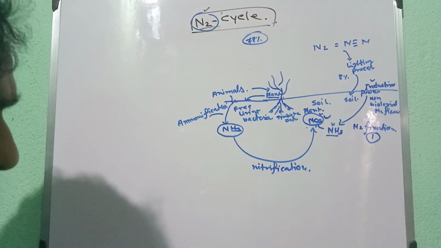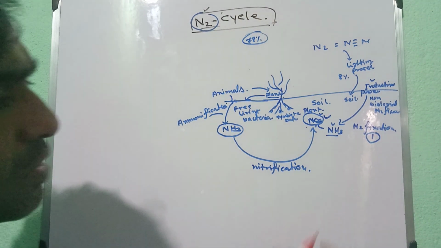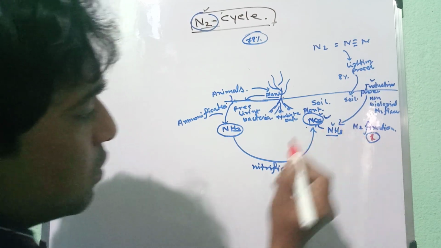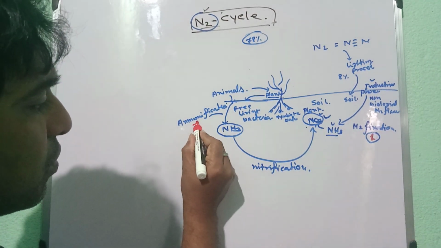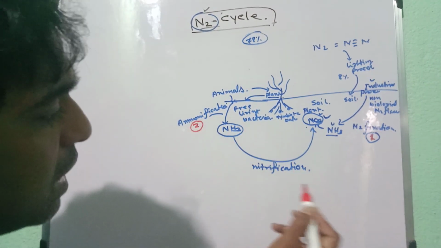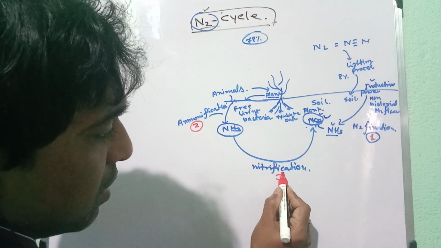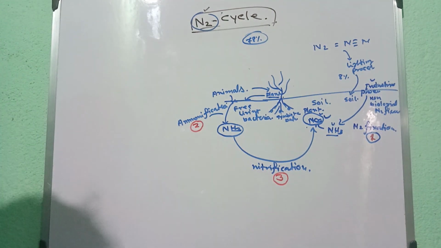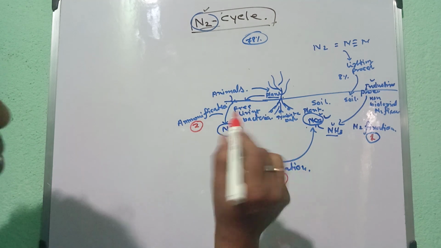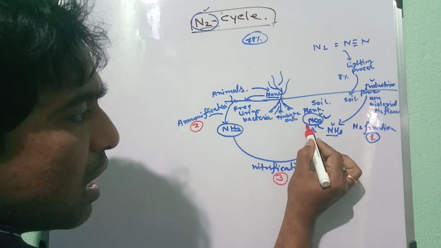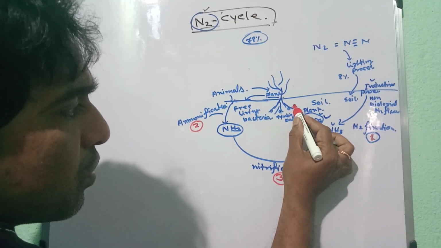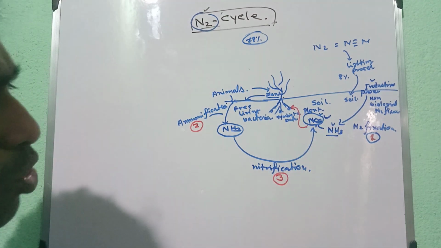Okay, this is number 1 process, nitrogen fixation, and the ammonification, number 2 process, and the nitrification, that is the 3 process. Okay, so this is the nitrification. After NO3, they are entered to the plant cortex by the help of the nodule formation.